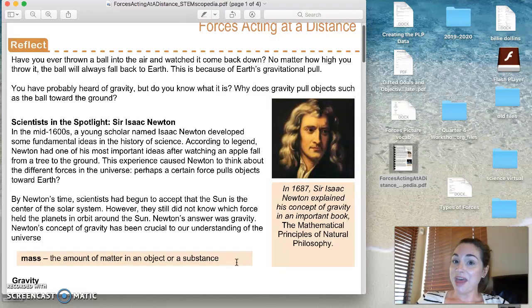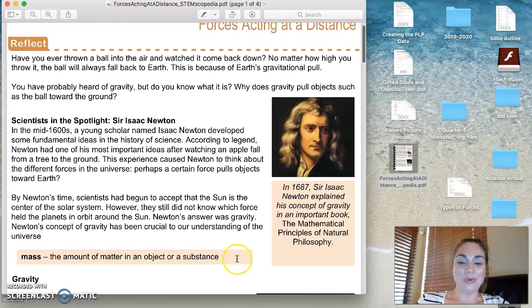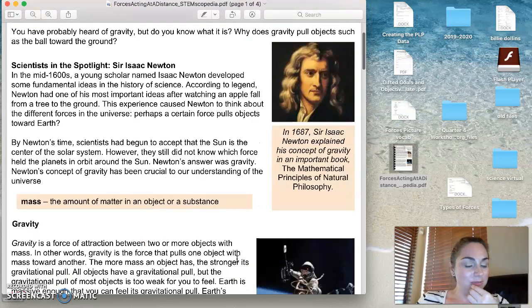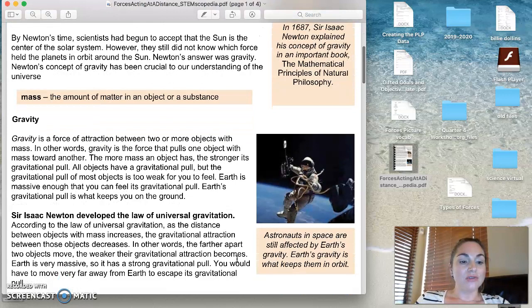Mass, can you say mass? Remember when we did that in class? The amount of matter in an object or a substance. Remember, mass measures matter. Gravity. Gravity is a force of attraction between two or more objects with mass. In other words, gravity is the force that pulls one object with mass towards another.